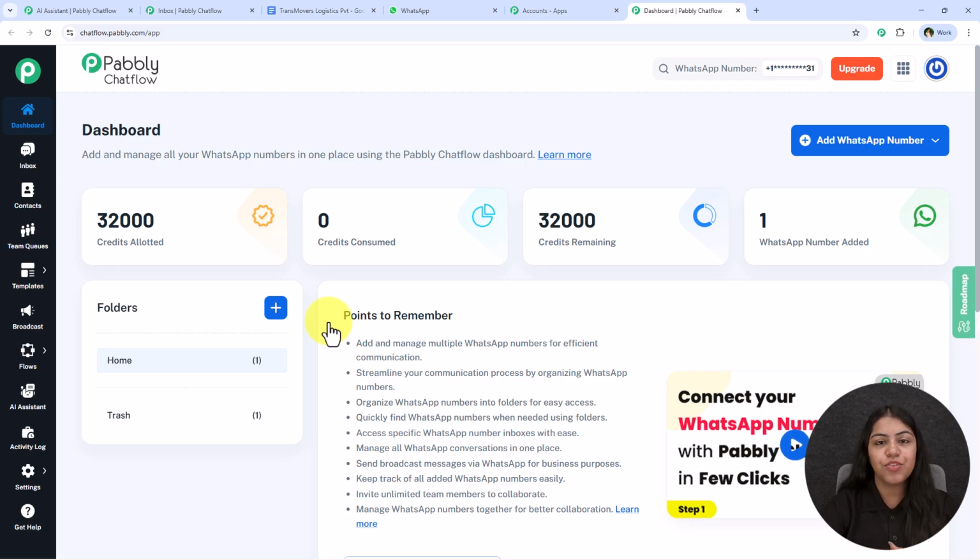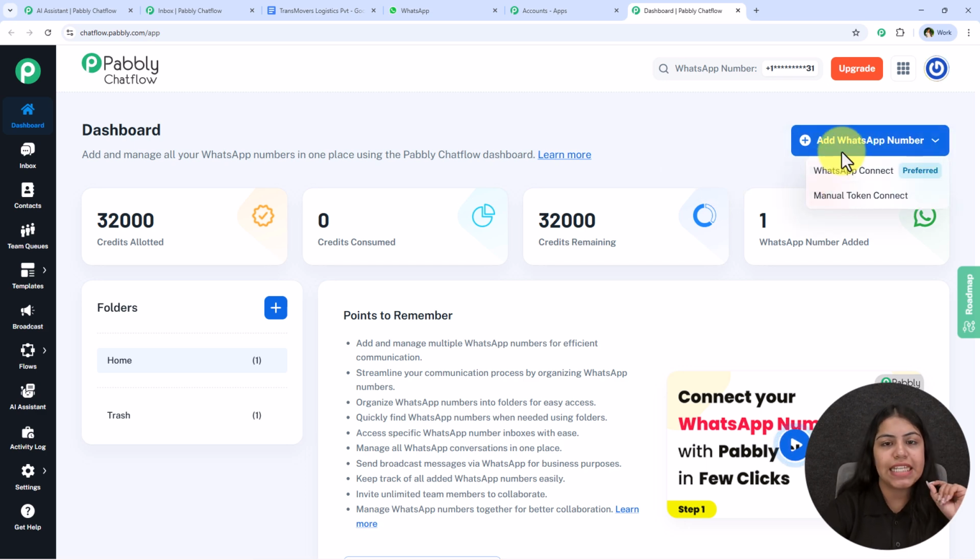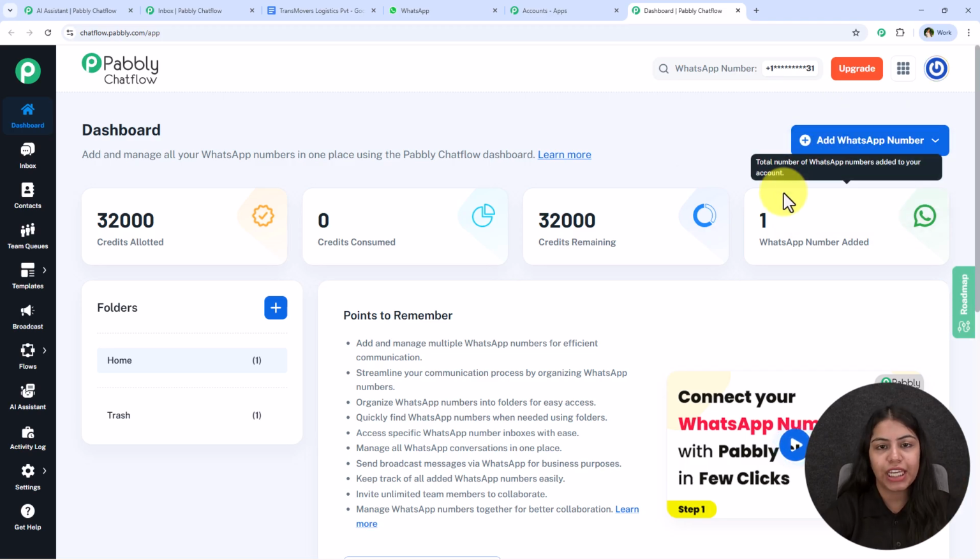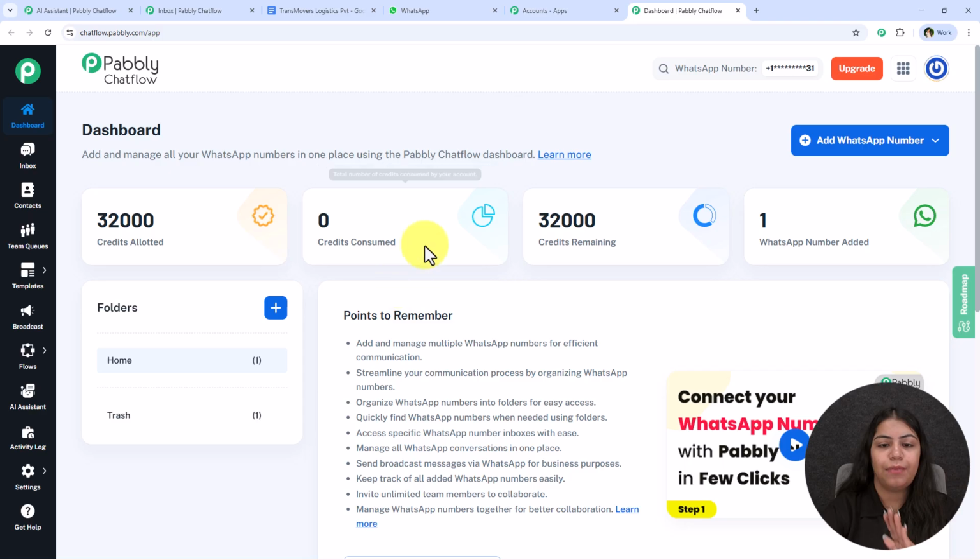Now after opening the dashboard, what you have to do is you have to make sure that you have added your WhatsApp number inside Pabbly Chatflow. How to add this WhatsApp number? Go on this add WhatsApp number button. You're going to see two methods. So video tutorial dedicated towards both of these methods is attached in the description box below. You can check it out and add your WhatsApp number inside Pabbly Chatflow.